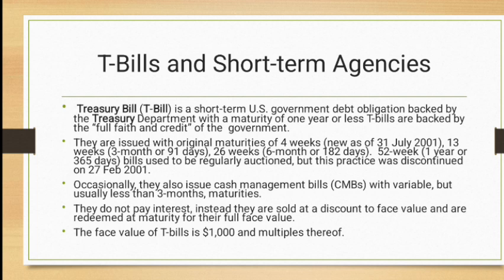These are issued with original maturities of 4 weeks, 13 weeks, 26 weeks, or 52 weeks, but they are less than 365 days. Usually they are issued for 4 weeks, 13 weeks, 26 weeks, or 2 weeks, but mostly they are issued for 1 year and within the 1 year. Occasionally a cash management bill is issued with variable but less than 3 months maturities. They do not pay interest. Instead, they are sold at a discount to face value and redeemed at maturity for their full face value in the future.